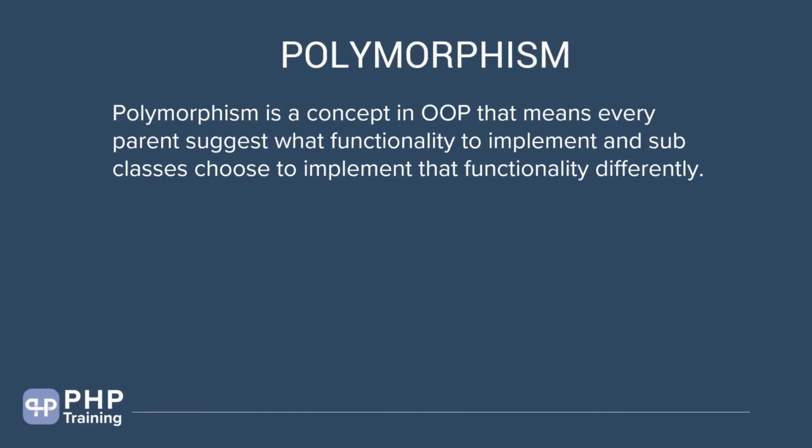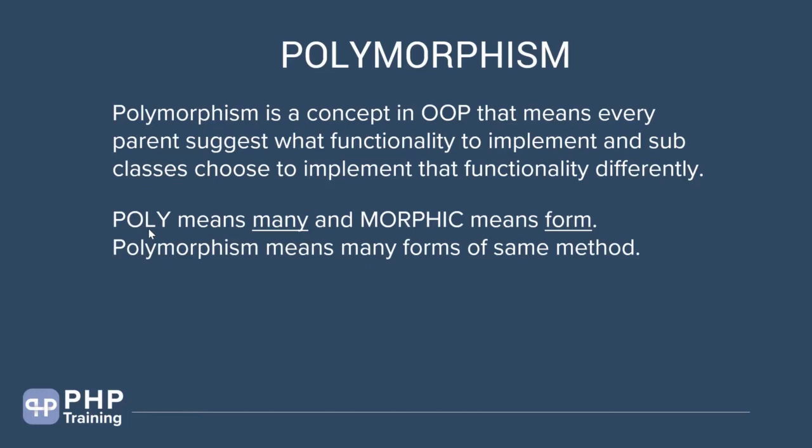That's basically the concept of polymorphism. Okay, so let's read the definition now. Polymorphism is a concept in OOP that means every parent suggests what functionality to implement, that's from the interface, and subclasses choose to implement that functionality differently. That's the nature of the child that chooses to implement that functionality differently.